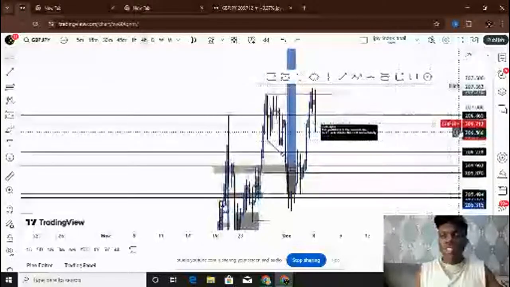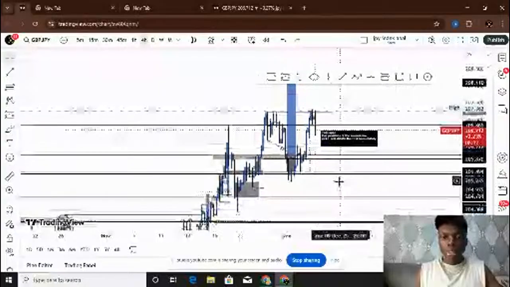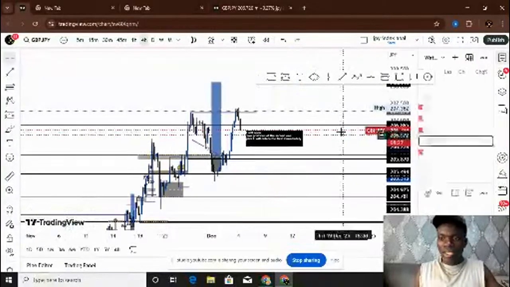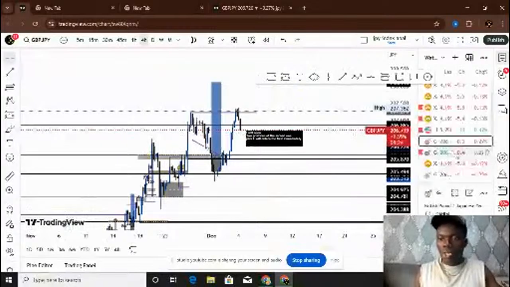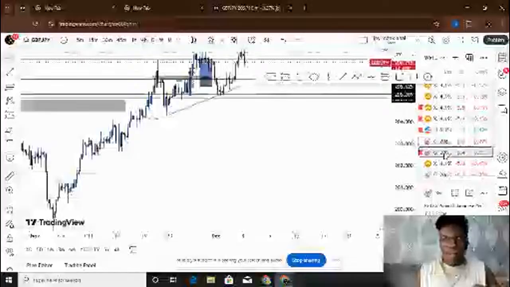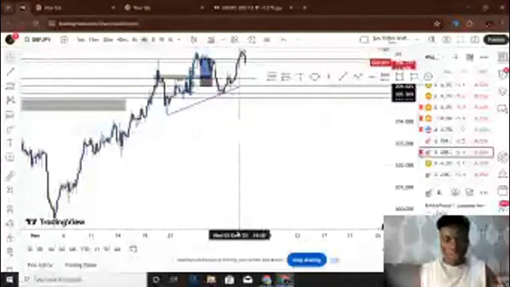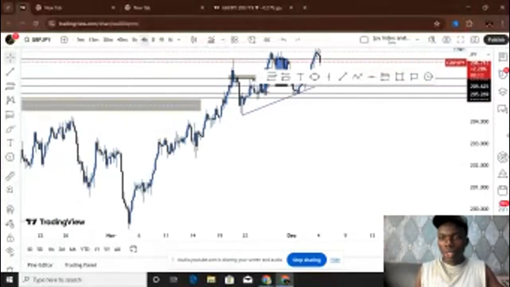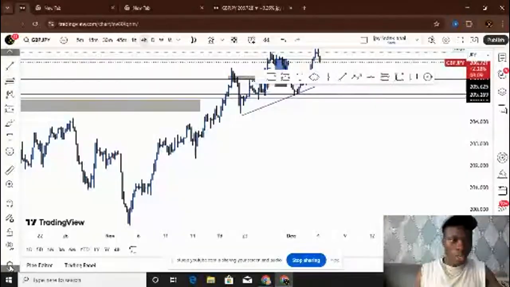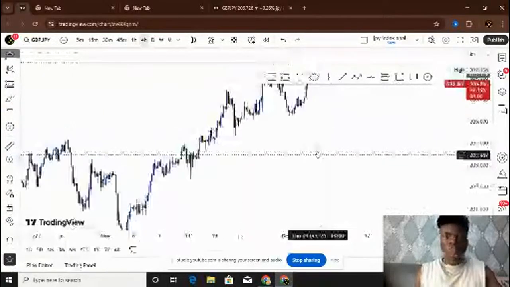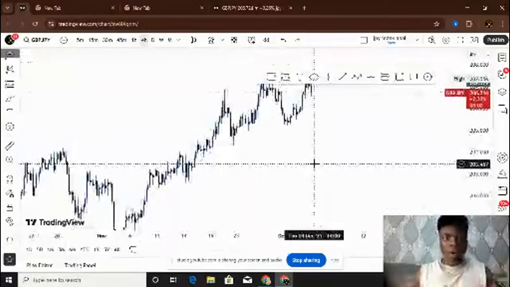So here is GBP JPY on the 4-hour time frame. I would love to go to a chart that is clean, so I will clean it off and let's start from there. I have enough markups, but for the sake of you, my community, I'm going to cancel it. I'm going to delete everything here and go afresh again. I'll remove all 24 drawings.